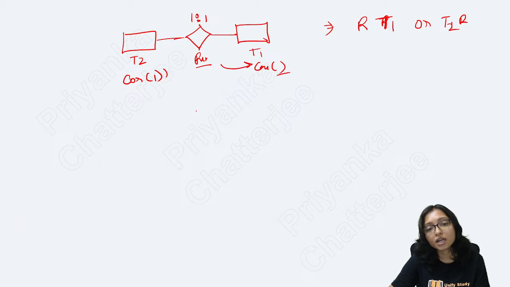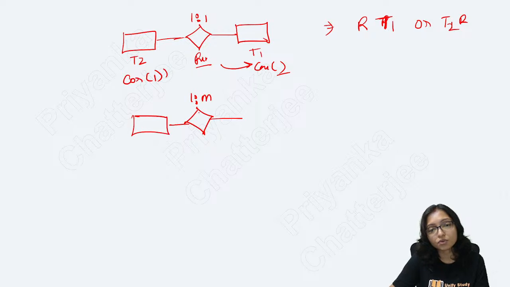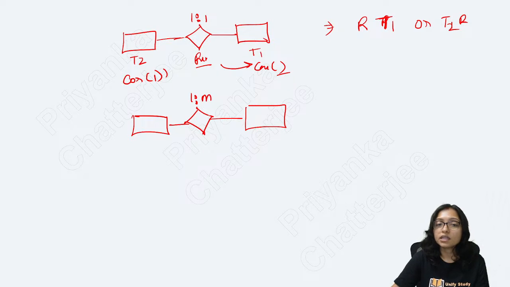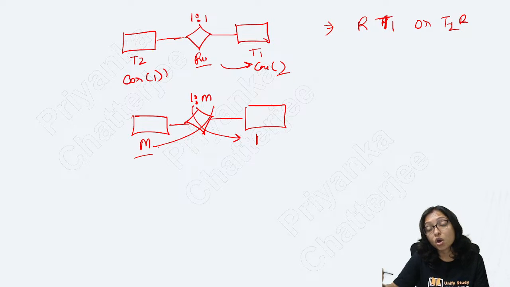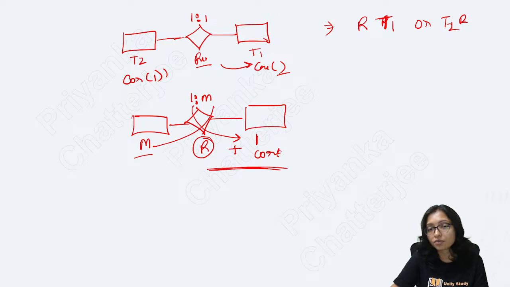If it is a one-to-many relationship, then what can you do? In a one-to-many relationship, this is the one part and this is the many part. Always remember, you can add the relationship only with the table where cardinality is 1.